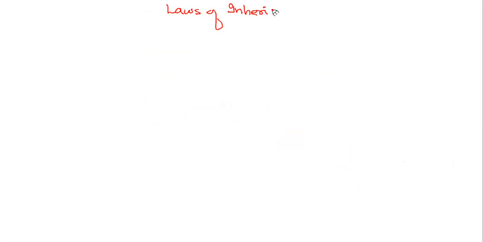Actually, this chapter is very brief, so we'll discuss only those topics which are now in our syllabus. Although this chapter was really very vast, now that portion is deleted. So we'll do only laws and these crosses. And one more is sex determination. Later on, we'll do that also.